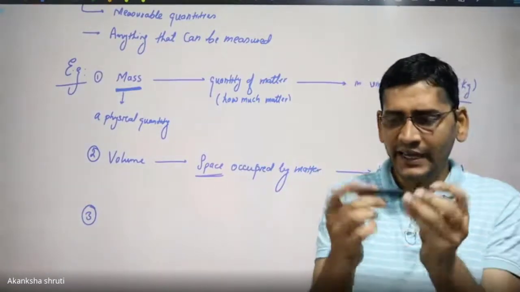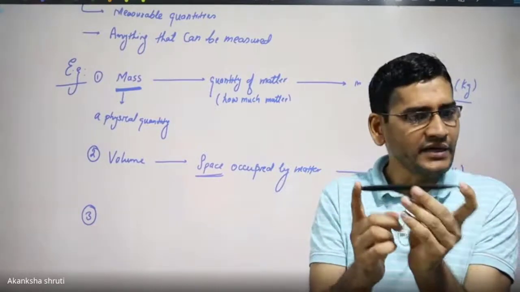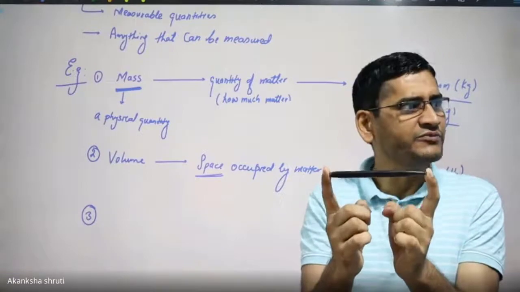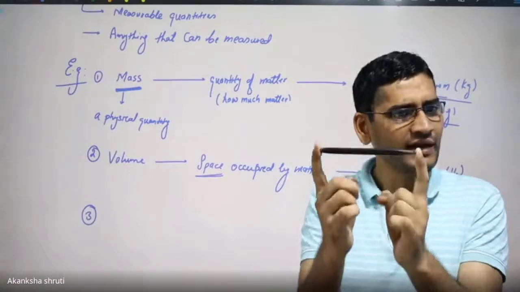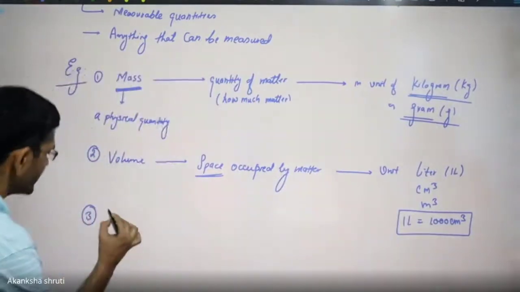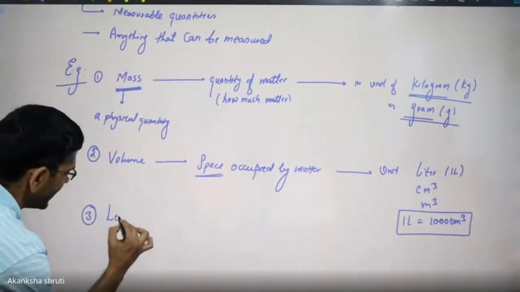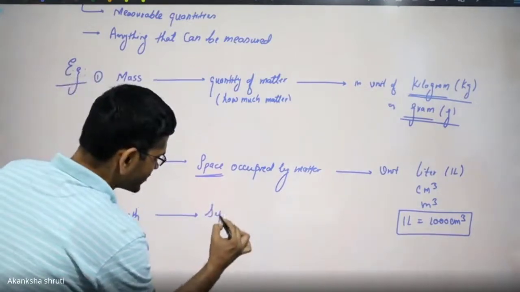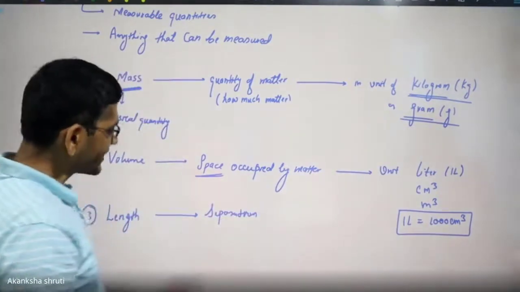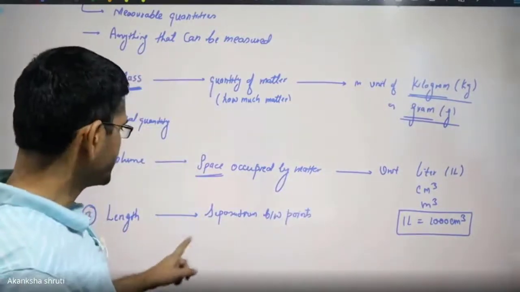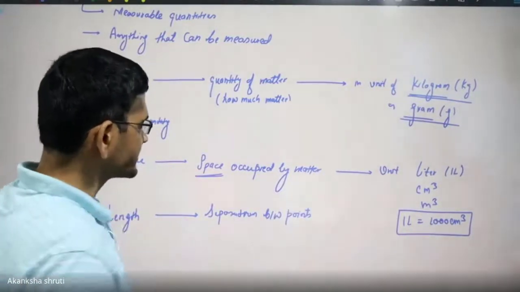It is the length that we are using, and the scale means the centimeter or meter that we are using for expressing this length. So the other one is our length. Length tells us the separation between points.